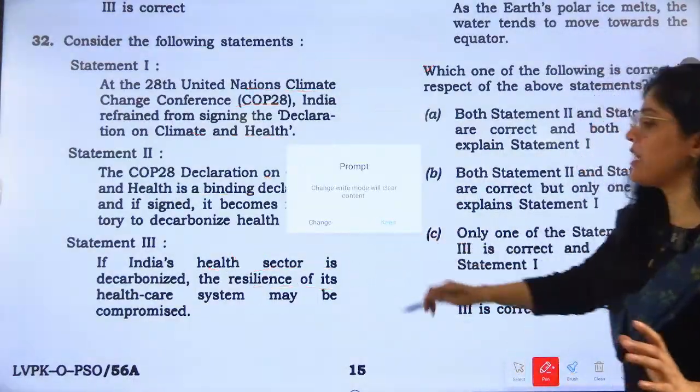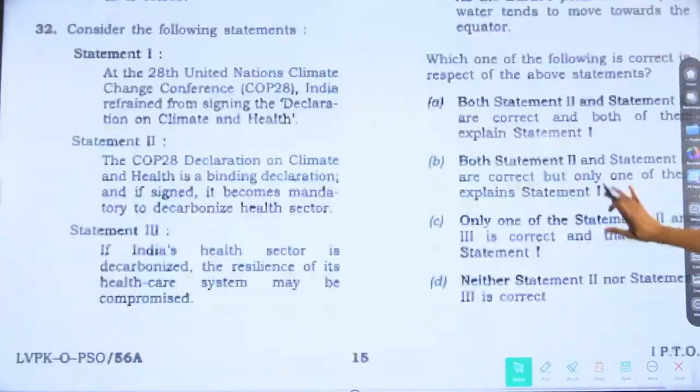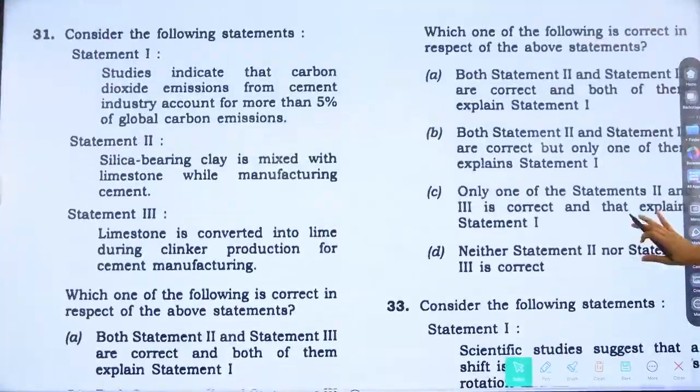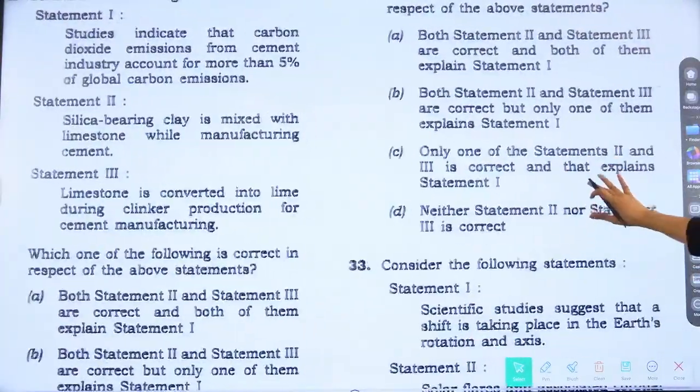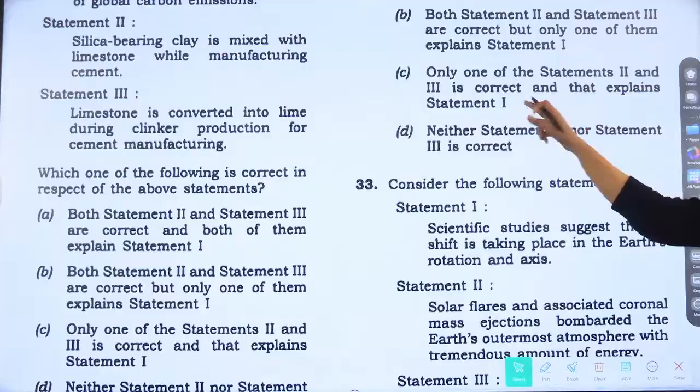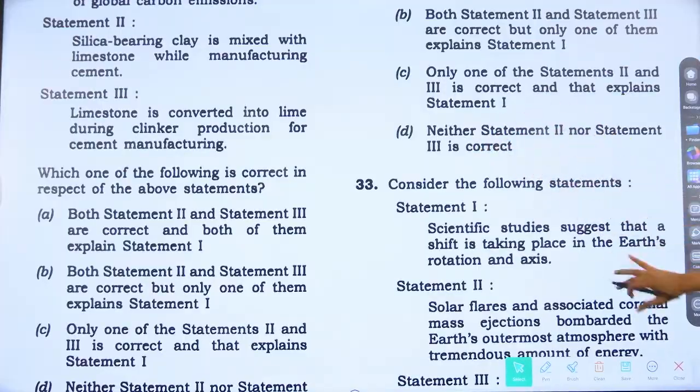So these two statements are correct. What would be the answer? Let's see the options. Okay, so the answer would be C, right? Only one of the statements 2 and 3 is correct, and that explains statement 1. Yes or no? Because the second statement is wrong.